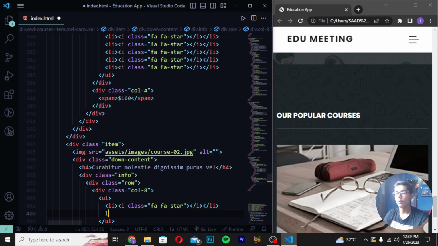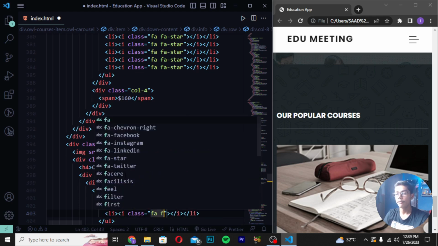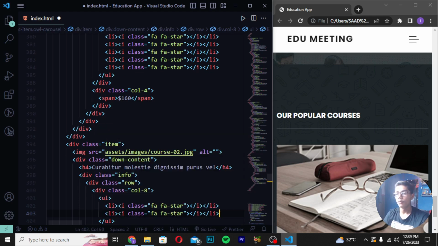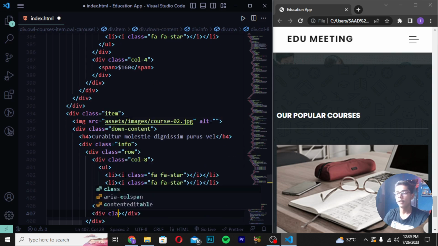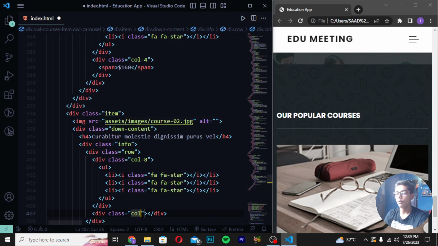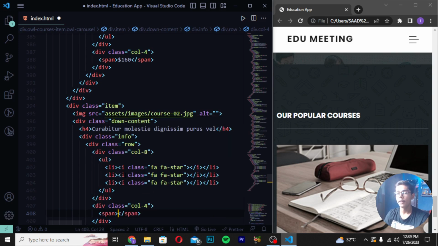Then you have to directly move down, write here li i tag class fa star. Then move down, write here li i tag class fa star. Then you have to save it, write here div class, and I will be writing here col. Then you have to write a span tag, and then I will be writing here 180, which is the price here. Then you have to move after these 5 tags here which we have created.